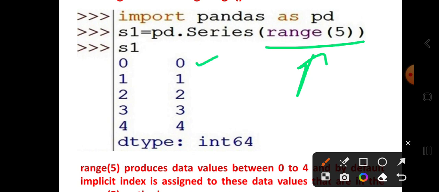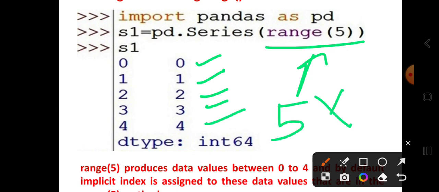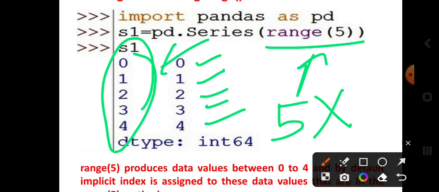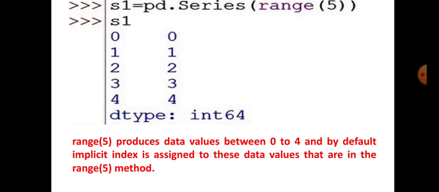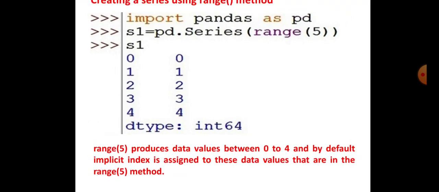You can generate 0, 1, 2, 3, 4, and 5 is not included in your range function because 5 is the stop value, and here is the default implicit indexing produced by the series method. Range produces data between 0 to 4, and by default implicit index is assigned to these data that are in the range 5 method.